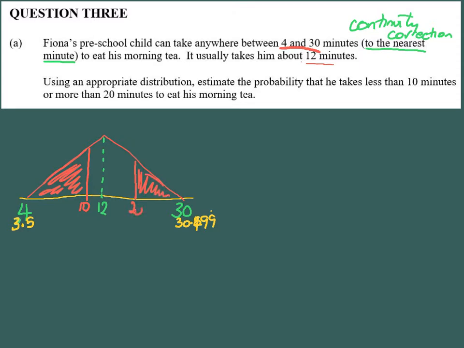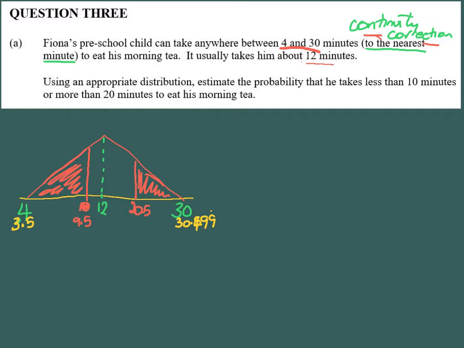Now, less than 10, we can't have bang on 10, so we'd have to change that to 9.5 because of the continuity correction. If you'd put 10 in there in your answer, that's okay. That can still get you to merit. Likewise, more than 20 minutes, that would have to be 20.5, because if it was equal to that, then you do it the other way.